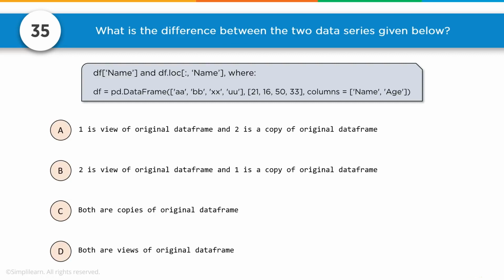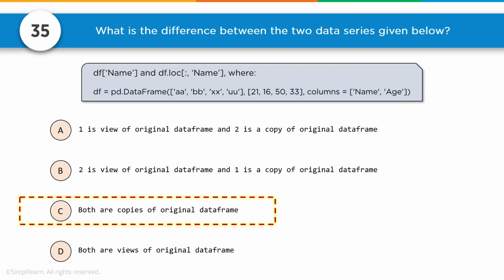And you can see here that 1 is a view of the original data frame and 2 is a copy of the original data frame. 2 is a view of the original data frame and 1 is a copy. Both are copies, both are views. If you're working with pandas, you know that unless you specifically tell it to do it inline, and a lot of functions don't allow you, you're always taking a slice and it is always a copy. So C, both are copies of the original data frame.